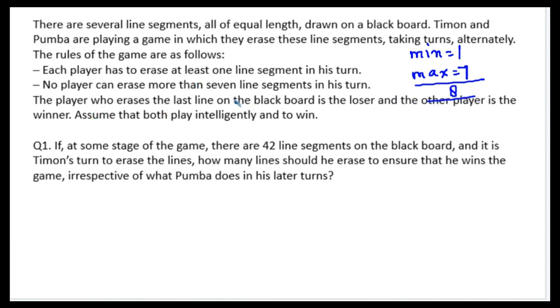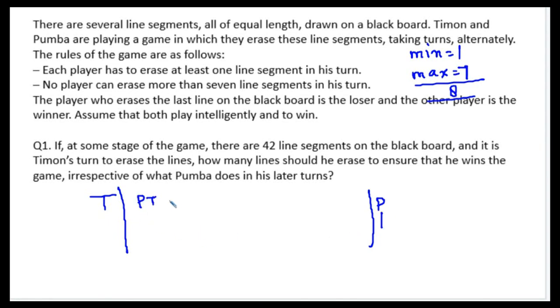The player who erases the last line on the blackboard is the loser. So last person is the loser and the other player is the winner. Assume that both play intelligently to win. Now, if at some stage of the game there are 42 line segments on the blackboard and it is Timon's turn to erase the lines, how many lines should he erase to ensure that he wins the game irrespective of what Pumbaa does in his later turns? So Timon has started the game and Pumbaa should be ending the game so as to ensure that Timon wins. And we know that the person who erases the last line is the loser. So this value can be 1.